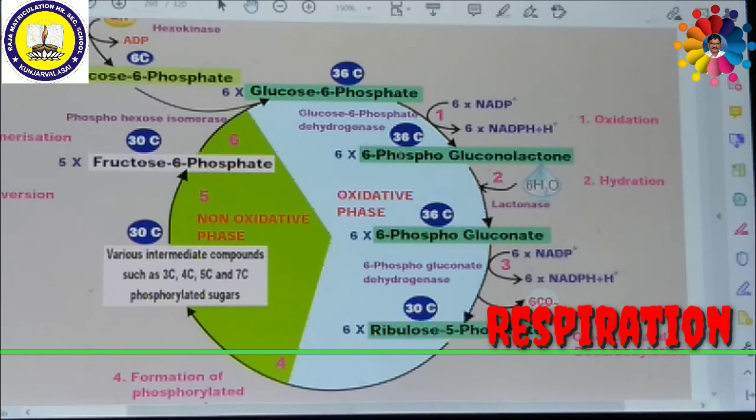The remaining reaction, known as the non-oxidative phase, converts ribulose 5-phosphate to various intermediates such as ribulose 5-phosphate, a 5-carbon compound, xylulose 5-phosphate, also a 5-carbon compound, glyceraldehyde 3-phosphate, a 3-carbon compound, sedoheptulose 7-phosphate, and erythrose 4-phosphate, a 4-carbon compound. Finally, 5 molecules of glucose 6-phosphate are regenerated. Then the overall reaction can be explained one by one.